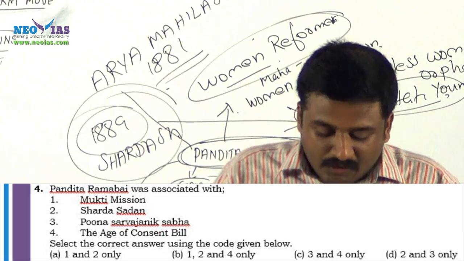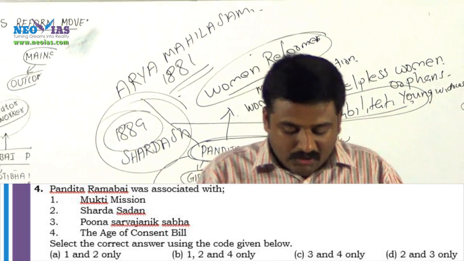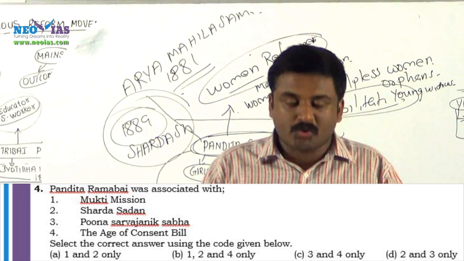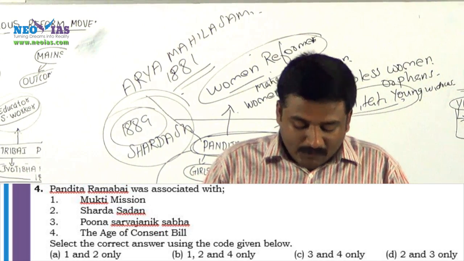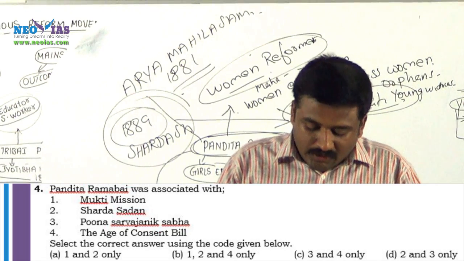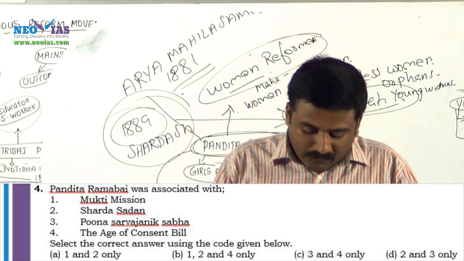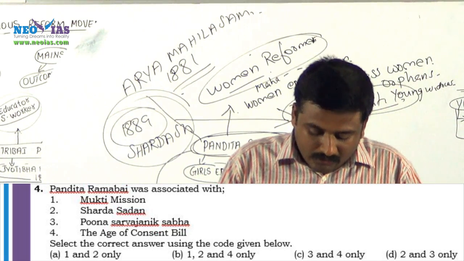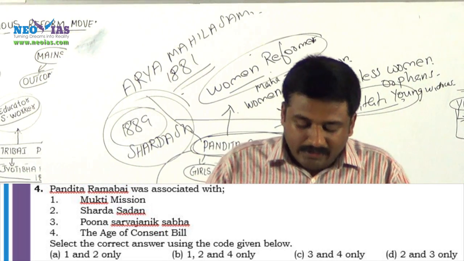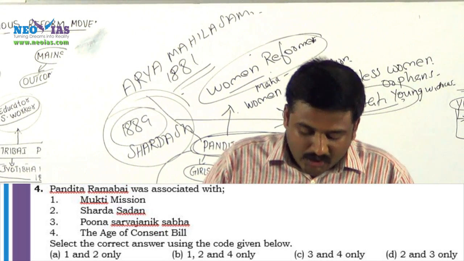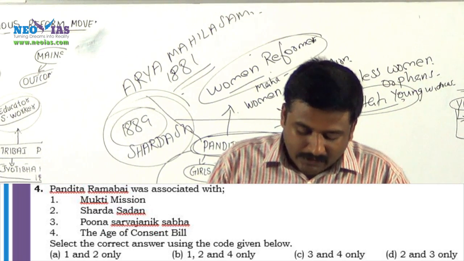So here we know that the first statement is correct, Mukti Mission is correct. So we will eliminate C and D, because C and D choices do not have statement 1. Shraddha Sadan is also correct. So our choices will be A and B. C and D are eliminated because the right statement Mukti Mission is not present there.